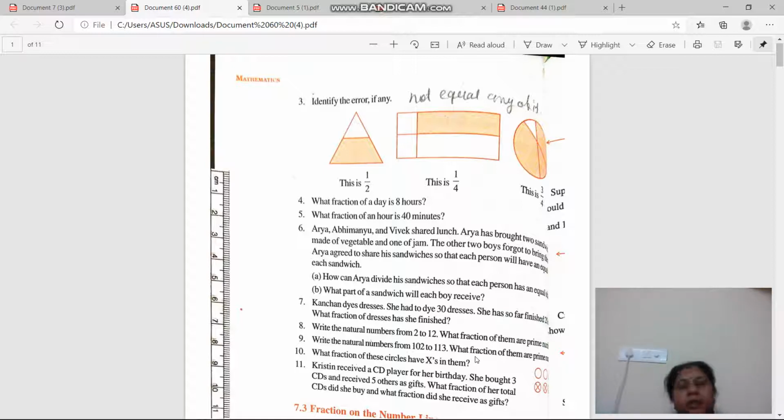Then count the number of prime numbers and count the natural numbers. And then you have to write the fraction. Clear? Fine. Let's see the next.